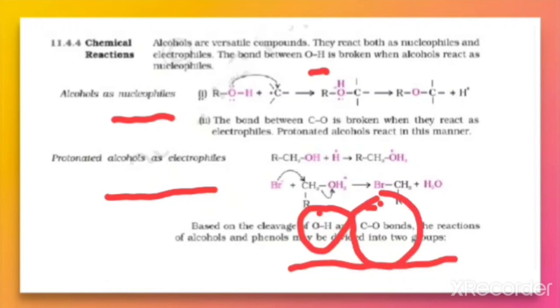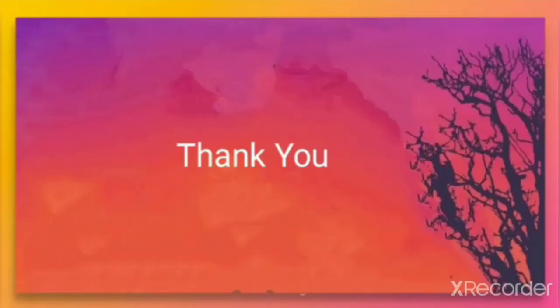The first category is the reactions involving the cleavage of OH bond, and the second category is the reactions which involve the cleavage of CO bond. So in the next video, we'll be discussing the chemical reactions of alcohols and phenols in these two different categories. So this is all about this video.